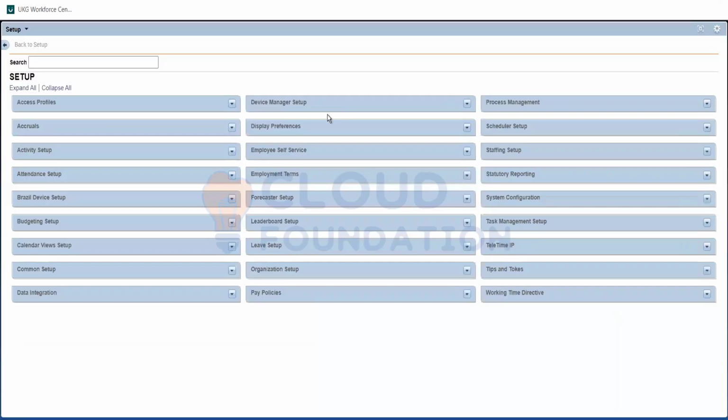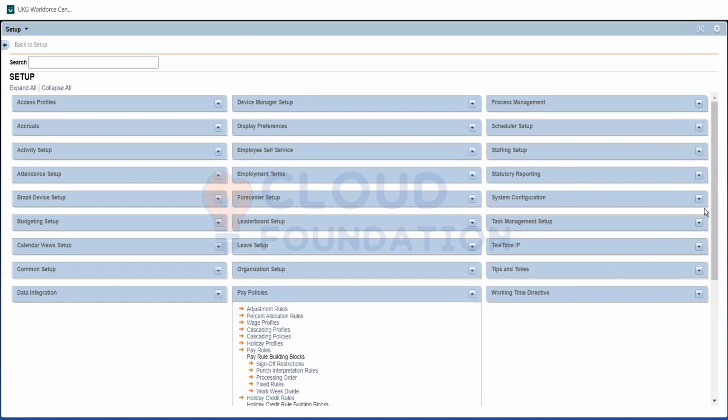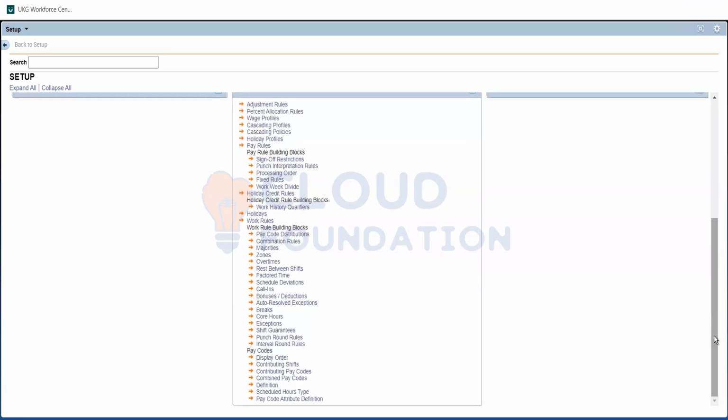Okay, we were going through pay policies, right? Yes, correct. We'll touch base on other items in work rules. Okay, perfect. Once he comes back, we will go through the rest of the items. Yeah, sure. Okay, so we'll go through these.